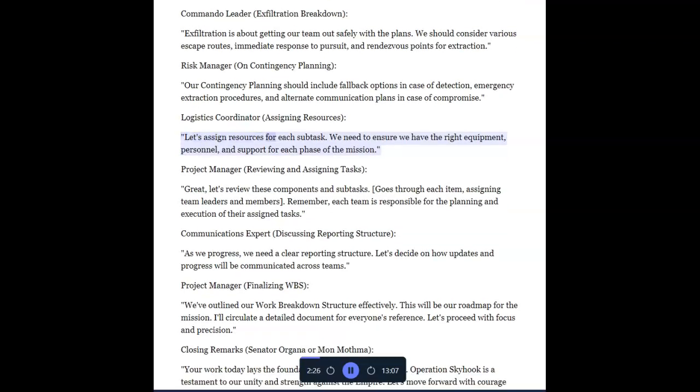Logistics coordinator assigning resources. Let's assign resources for each subtask. We need to ensure we have the right equipment, personnel, and support for each phase of the mission.